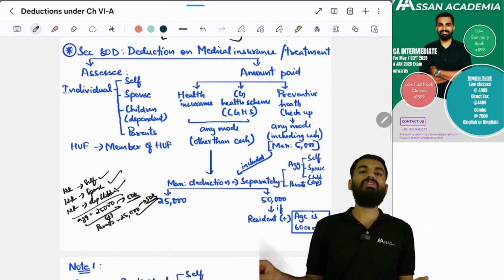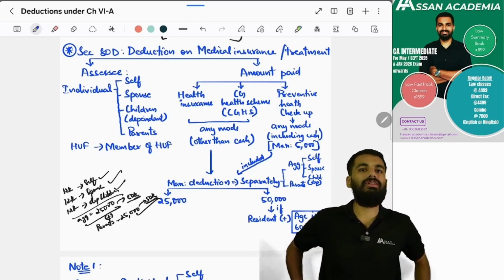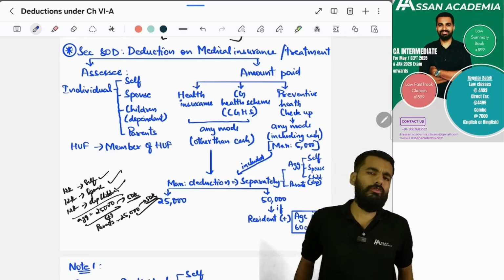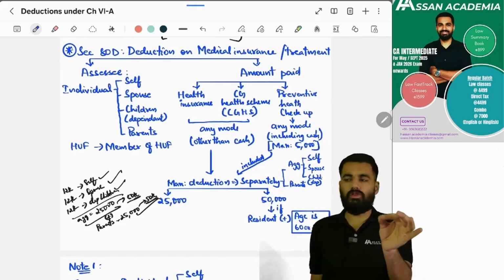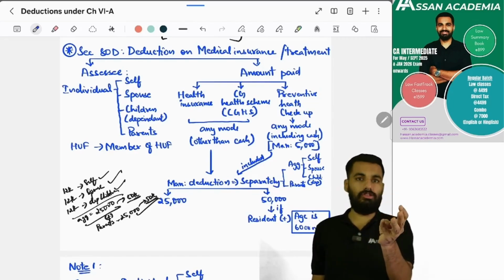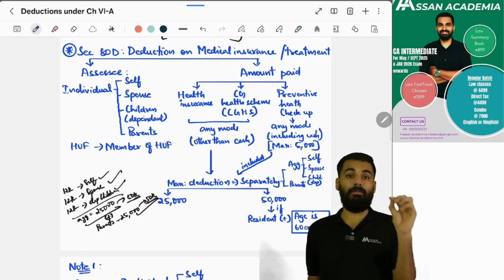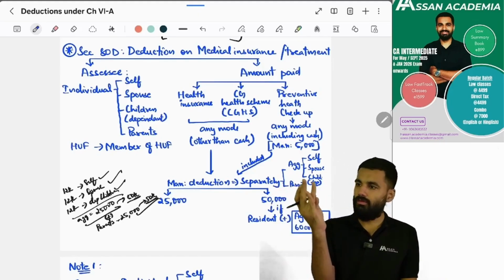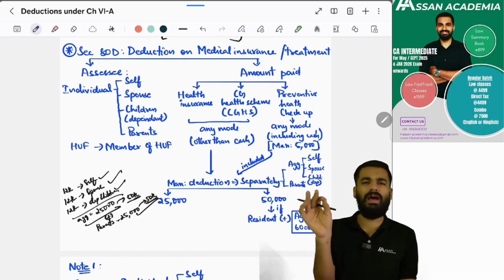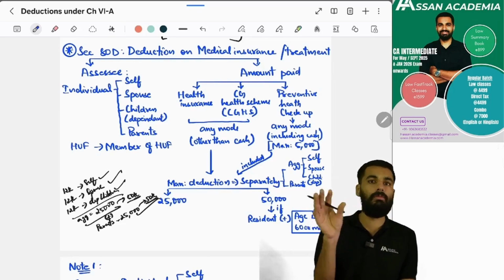So, what is section 80D, sir? It is regarding medical insurance and medical treatment. If an assessee who is either an individual or HUF is spending money on health insurance or the central government health scheme or preventive health checkup for himself, his spouse, his dependent children, and his parents, whether dependent or not, and in the case of HUF, the members of the HUF.